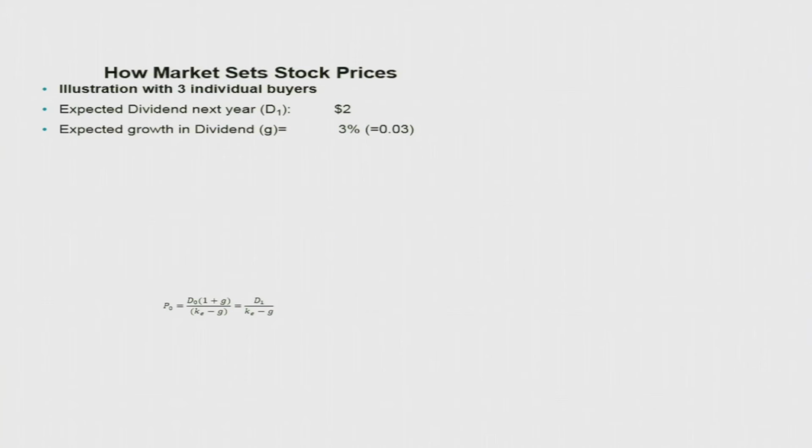Now, given this information, let us apply the Gordon formula to calculate the maximum willingness to pay for a particular stock by 3 individual buyers. Suppose the information common to all 3 individuals is that the expected dividend next year is going to be $2 and the expected growth in dividend is going to be 3%, that is 0.03. So, we have D1 and G, and we also need information on KE, right?